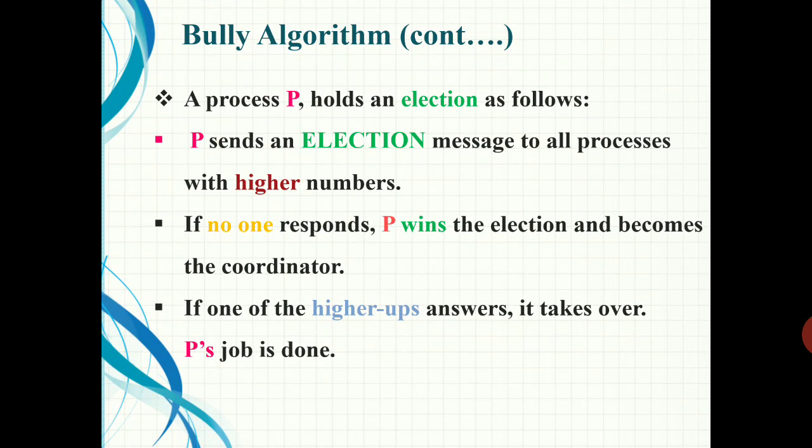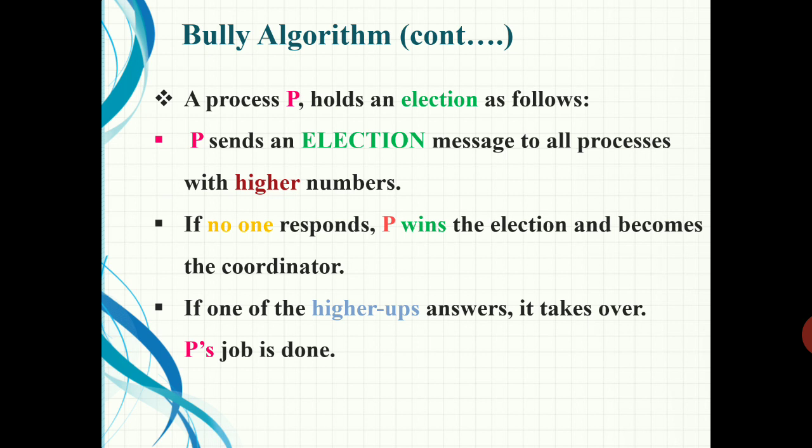When a process notices that the coordinator is no longer responding to requests, it initiates an election. So in the centralized system, there is a coordinator. All the processes send requests to the coordinator for a particular permission or action. When a particular process notices that the coordinator is no longer responding to the request, it initiates an election. That is the first step.